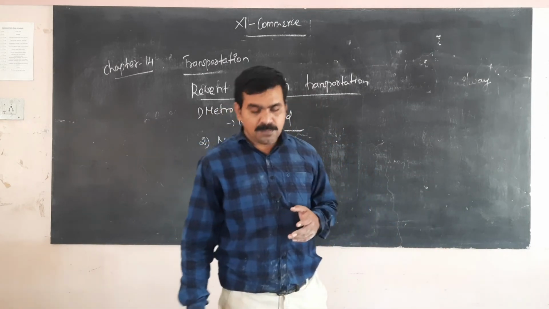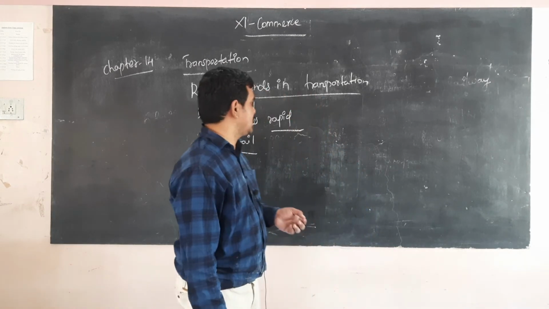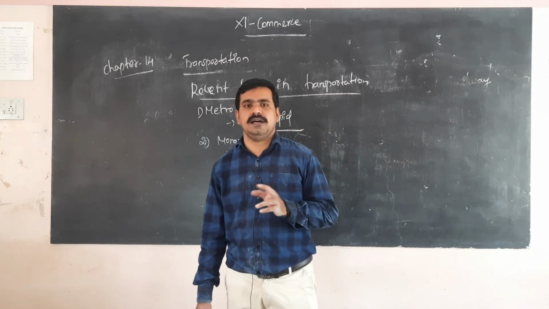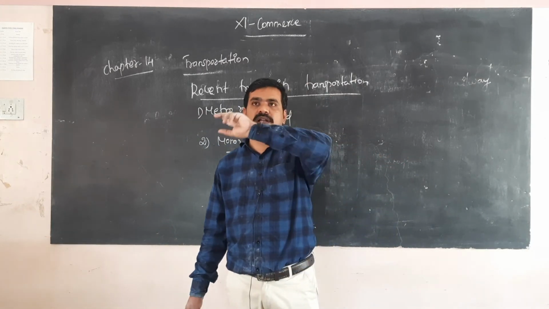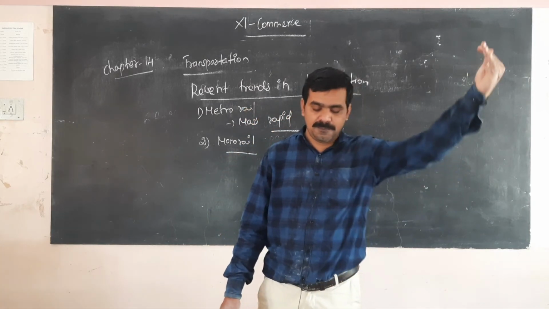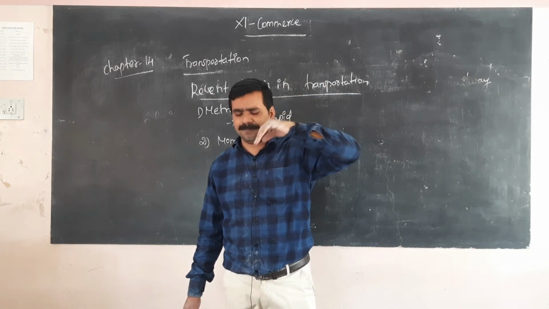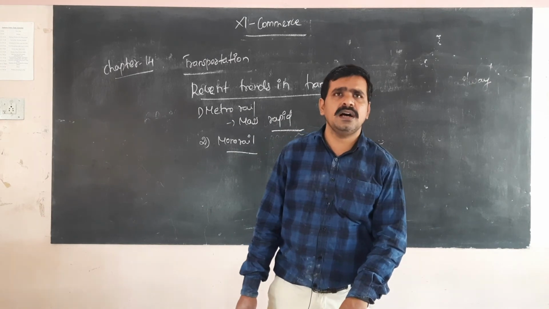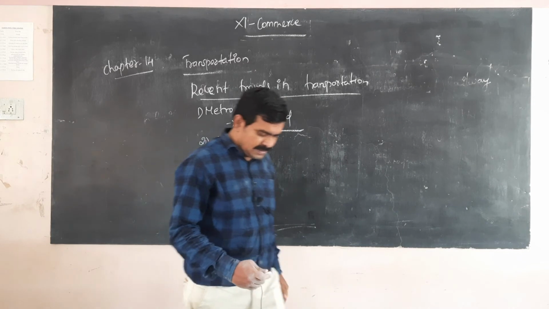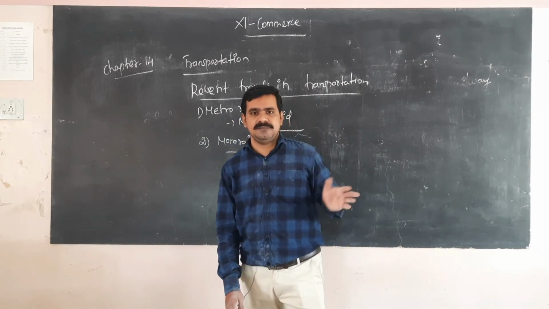Monorail is one kind of train, but instead of having two sets of wheels and balance on the railway track, a monorail runs on a single rail on top. Most of this is in China and other countries. In India, most of the cities do not use this kind of monorail system.